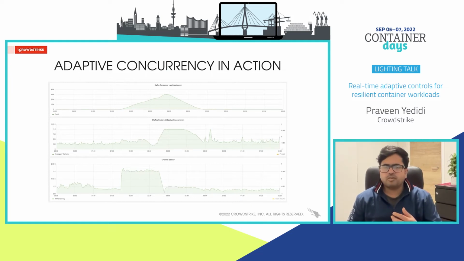This is another example from our production systems where adaptive concurrency is really a game changer. As opposed to the previous example, the number of workers did not increase initially here, even though there is a significant spike in traffic. This is because the adaptive worker pool noticed the elevated latency from Cassandra downstream and avoided overloading the system. When the latency was down to normal ranges, it automatically increased the number of workers to bring the processing pipeline up to date.